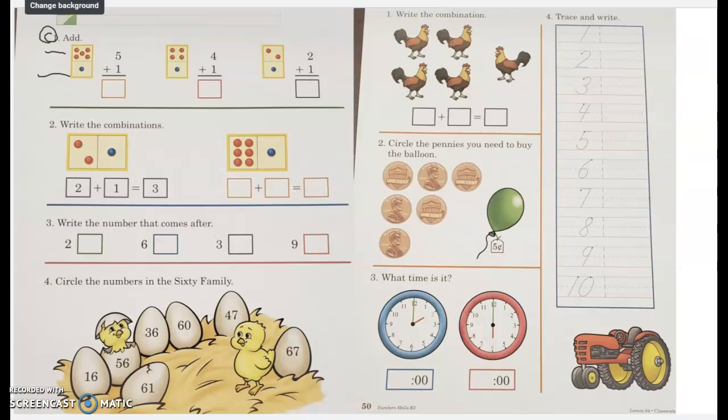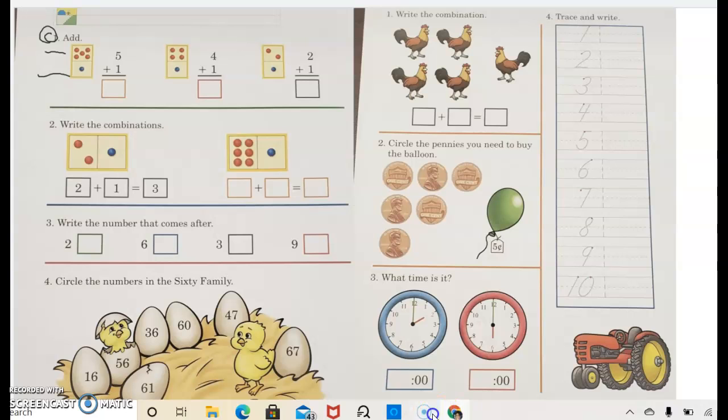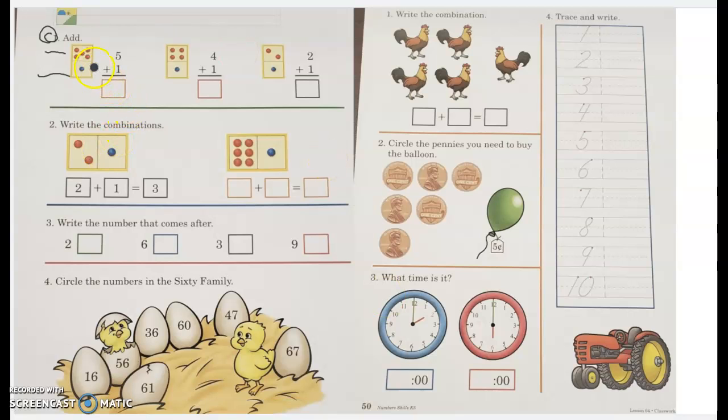So right here we have 5. So 1, 2, 3, 4, 5 plus 1 equals 6. So let's count them all together. 1, 2, 3, 4, 5, 6. So let's write a 6. All right, next you have 4 dots plus 1.